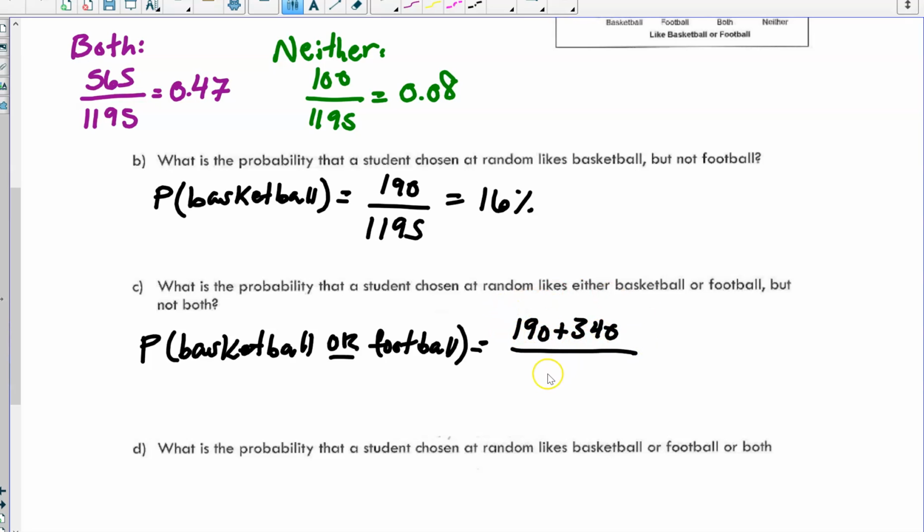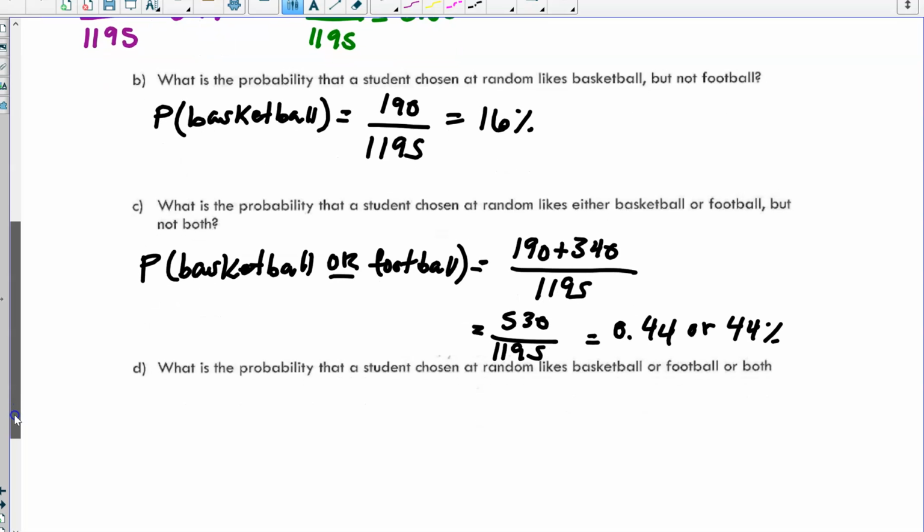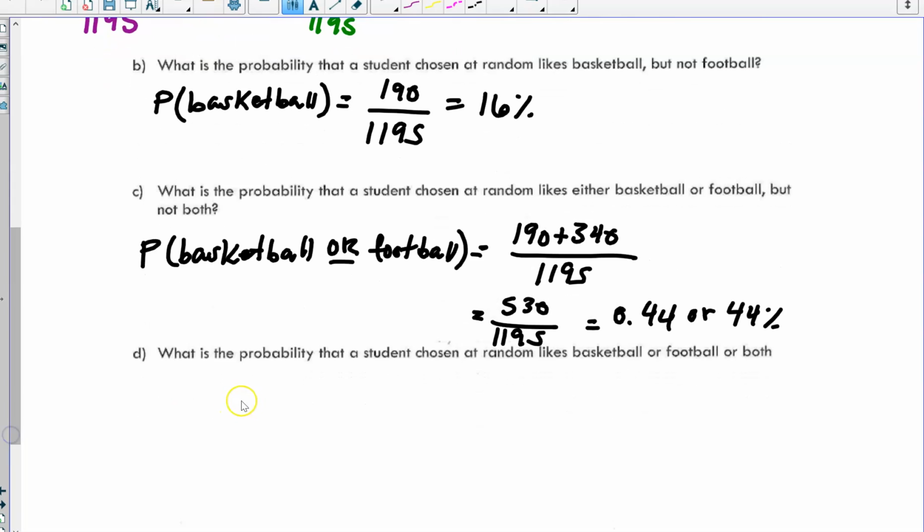So we add together our successful outcomes over our total, 1195, and we get 530 over 1195, which is 0.44 or 44%. There is a 44% chance that a student chosen at random likes either basketball or football, but not both. Okay?